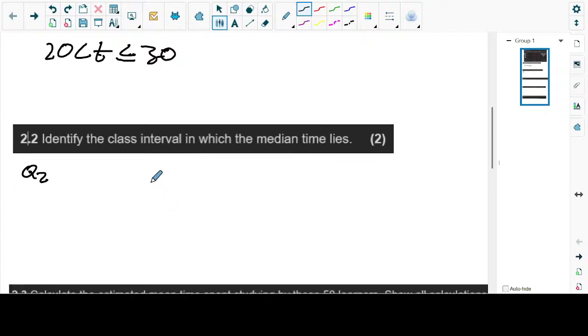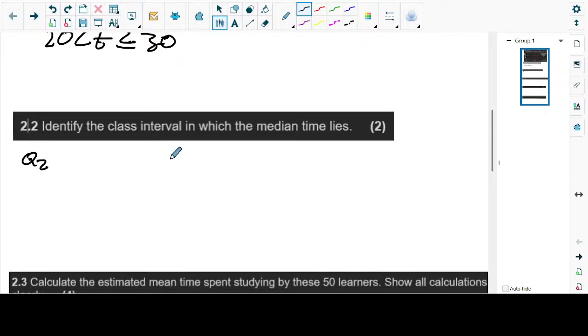Since we have 20 and we want the median, what does this mean basically? The way it's supposed to work is that we say 20 divided by 2, and you get 10.